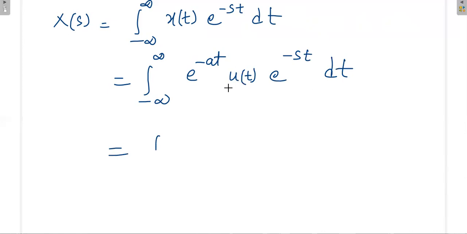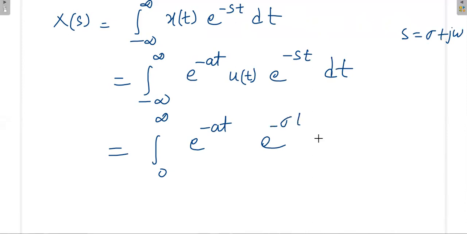Here u of t means from 0 to infinity. With s equal to sigma plus j omega, this is e power minus sigma t e power minus j omega t dt.